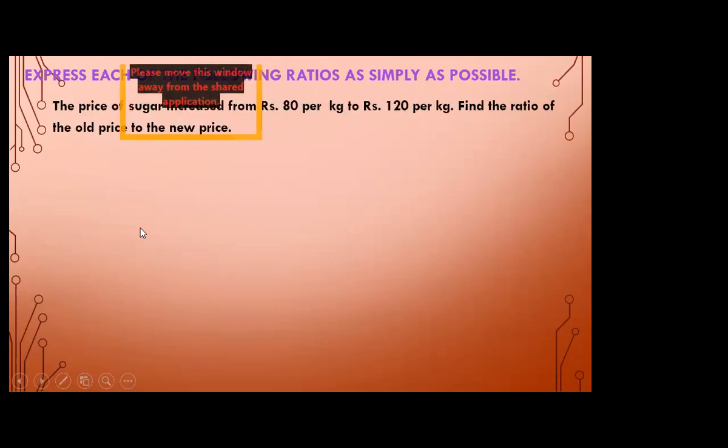Now, the next question, in the same way, we can compare the price of sugar, which increased from rupees 80 per kg to rupees 120 per kg. We have to compare the old price versus the new price. So write down old price ratio new price. First write down 80 ratio 120. By cancellation of these zeros we get 8 ratio 12. Now we have to express as simply as possible. So here we get 4 twos are 8 and 4 threes are 12.